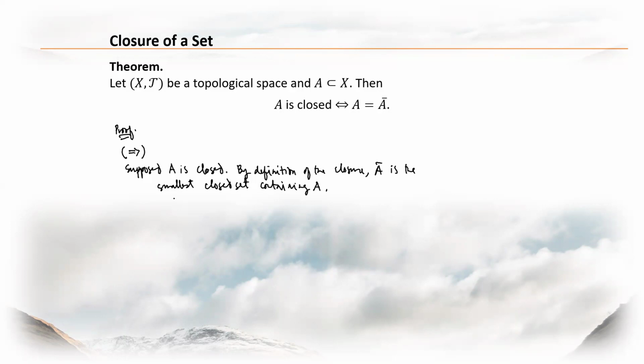So, what does this mean? It means that A is a subset of A bar.